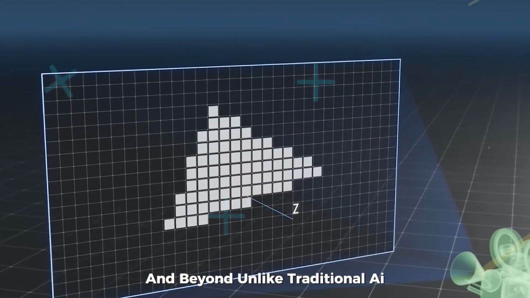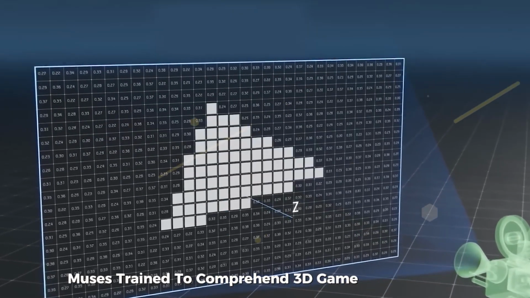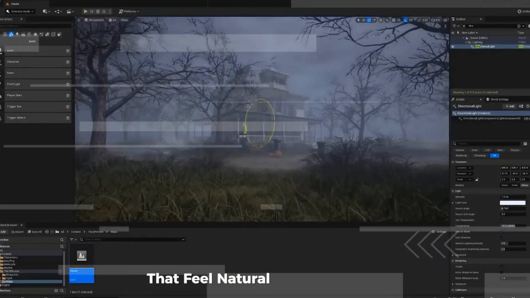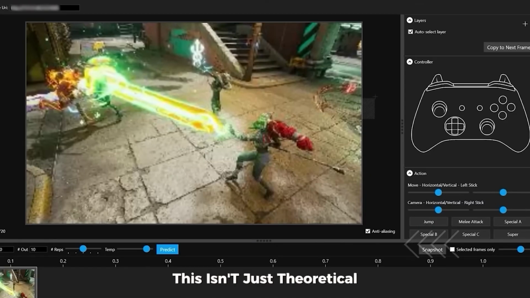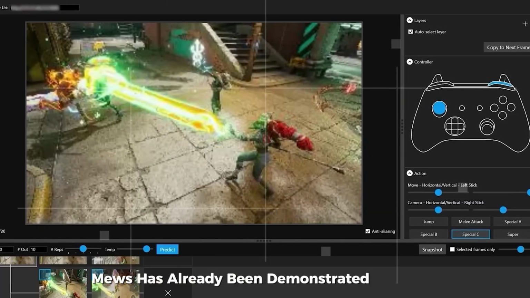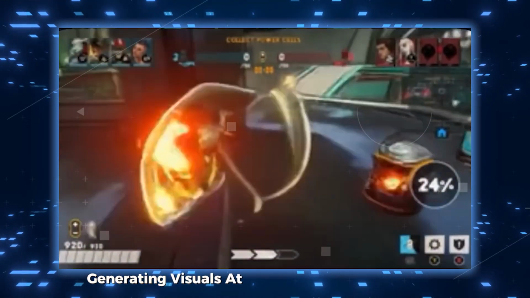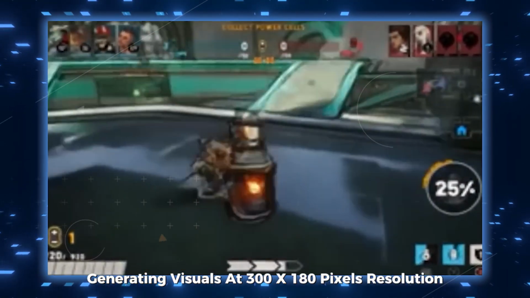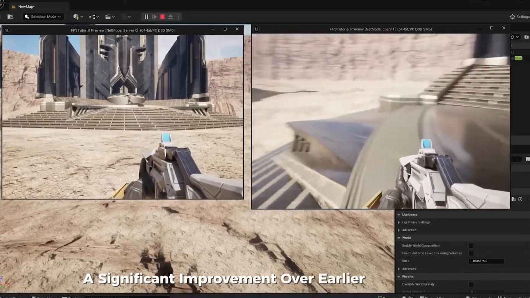Unlike traditional AI, Muse is trained to comprehend 3D game environments and game physics, enabling it to create gameplay sequences that feel natural and immersive. This isn't just theoretical. Muse has already been demonstrated in action, generating visuals at 300 x 180 pixels resolution, a significant improvement over earlier prototypes.